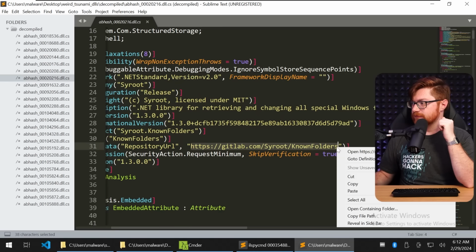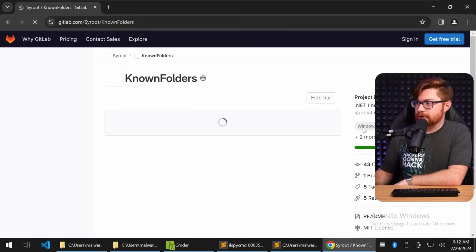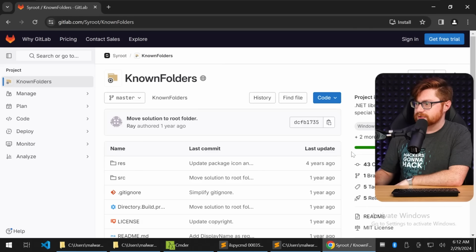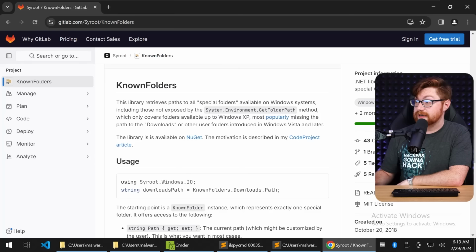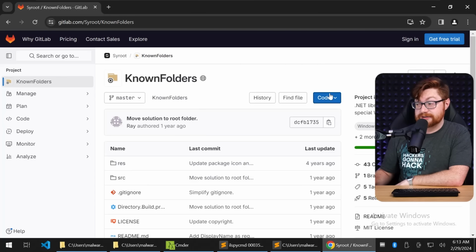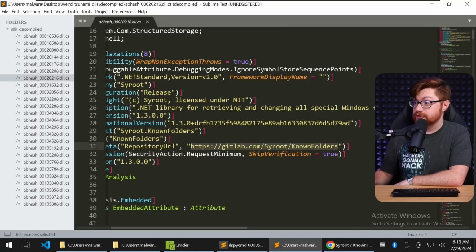GitLab known folders. What is that? I want to try to go to that URL and see what we got here. Interesting. Library retrieves the paths to all the special folders available on Windows systems, including ones not exposed by Environment.GetFolderPath. Wild. That's some C# tooling if I do say so myself.